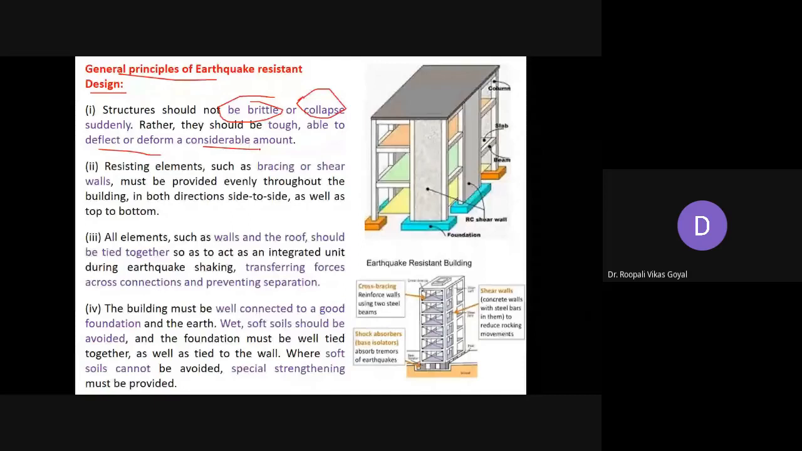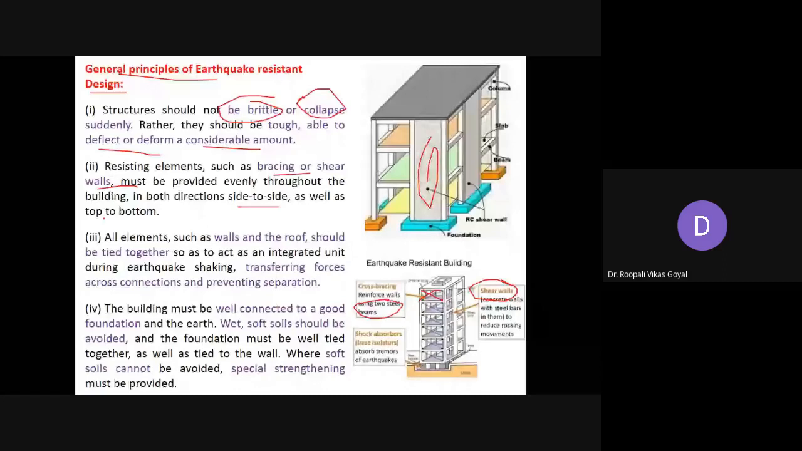Resisting elements such as bracing or shear wall must be provided. So here in this figure you can see this kind of bracing wall. Cross bracings are provided, and these are generally reinforced walls, means steel bars are used to make the cross bracing. Also the shear walls. So here you can see this is the shear wall. This should be provided in both directions, side to side as well as from top to bottom, so that it can resist such forces.